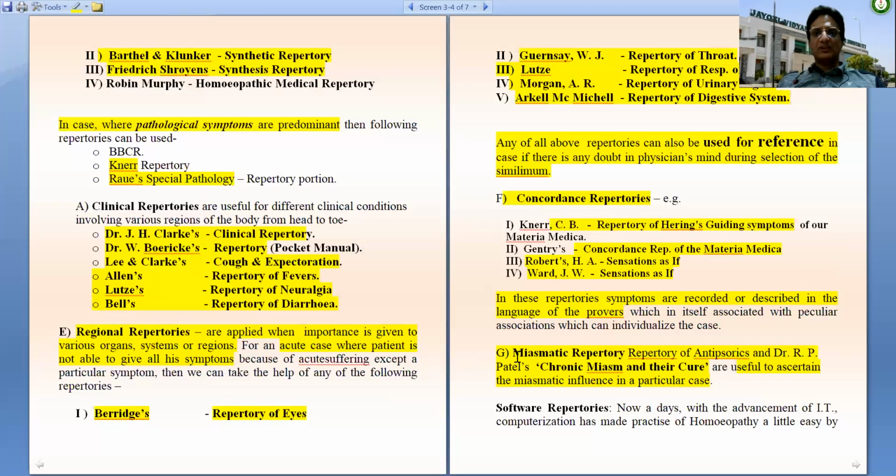Then another group of repertory is the miasmatic repertory, which is used for miasmatic analysis of the case to know the miasmatic influence for the purpose of cure. Two repertories are worth mentioning for this work. One is the repertory of antipsoric by Dr. Boenninghausen, which was the first ever repertory. Then Dr. R.P. Patel's repertory of chronic miasm and their cure.